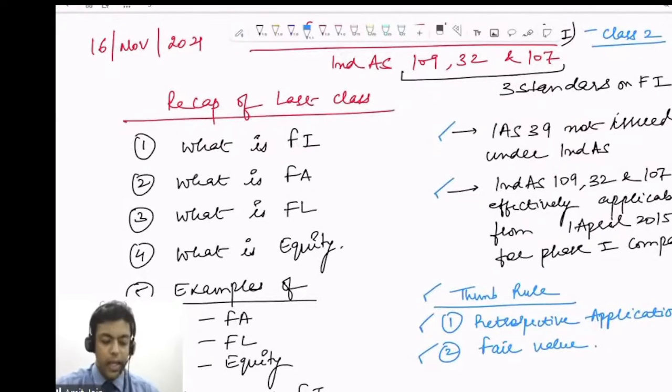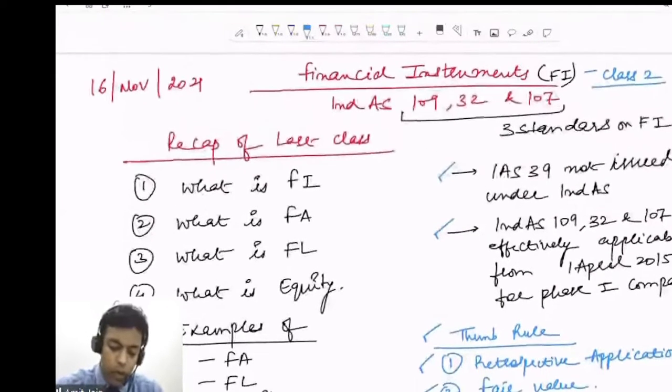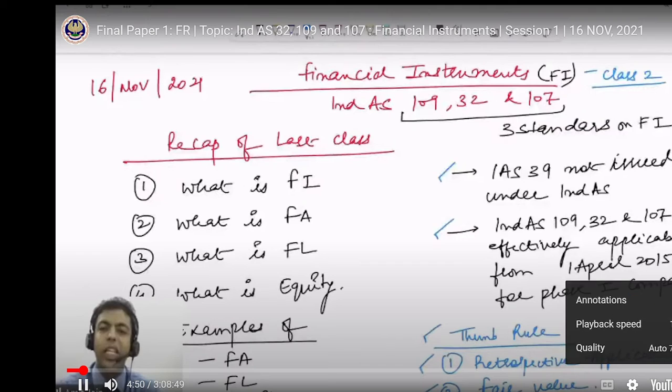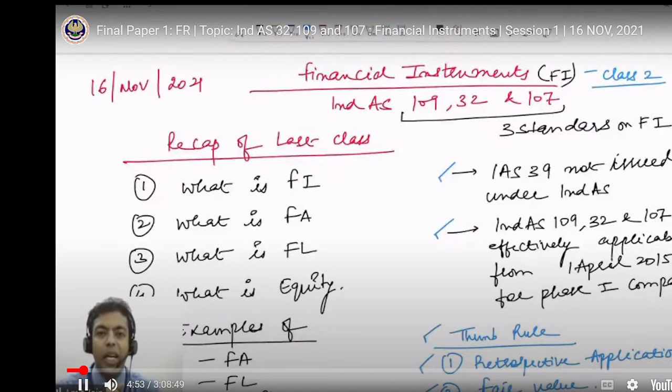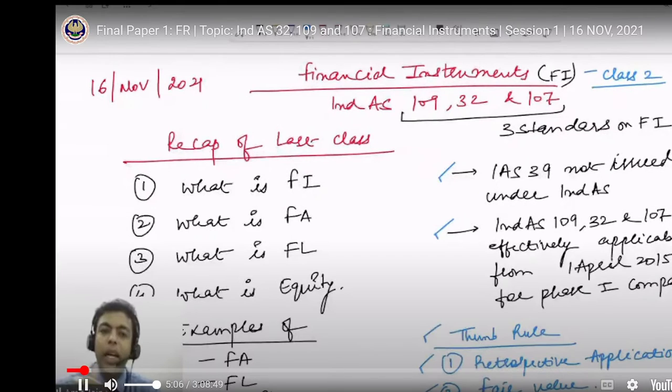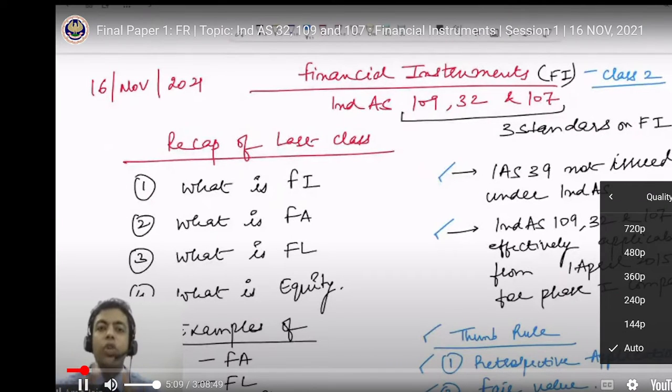Right? Secondly, then we have also talked about financial instrument. What is financial instrument? We said the standard setter has taken these two words, one is financial, one is instrument, and they have set up the entire standard. So the financial dictionary meaning is denominated in a monetary value. Anything which is denominated in a monetary value is called financial. What is contract? Contract is an agreement, and an agreement has to be entered between at least two or more parties.